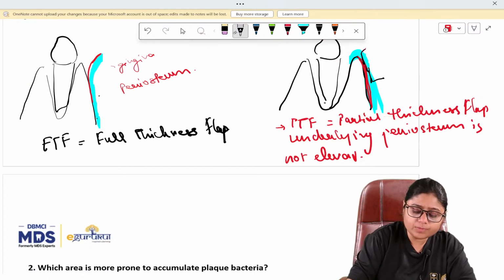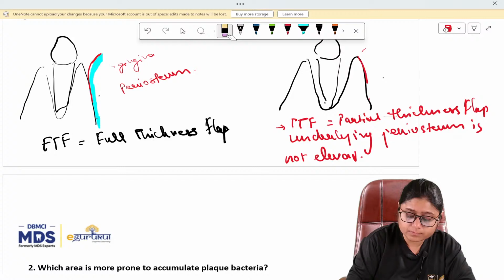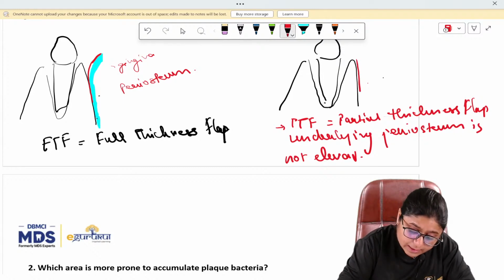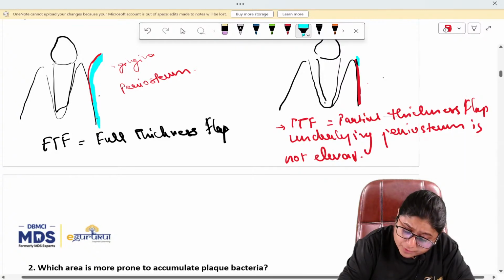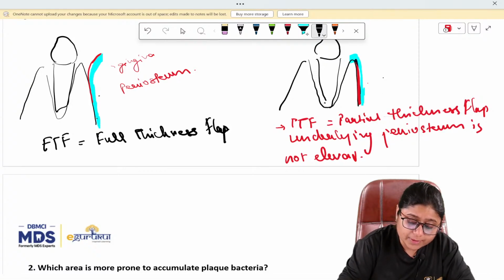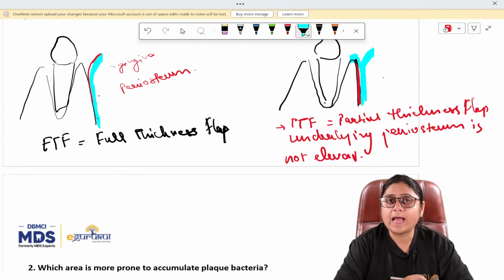So, how this will look is the periosteum is covering the bone completely. It is not elevated. Some part of the connective tissue is also attached to the periosteum and it is also not elevated, and only some part of the epithelium and connective tissue is elevated.